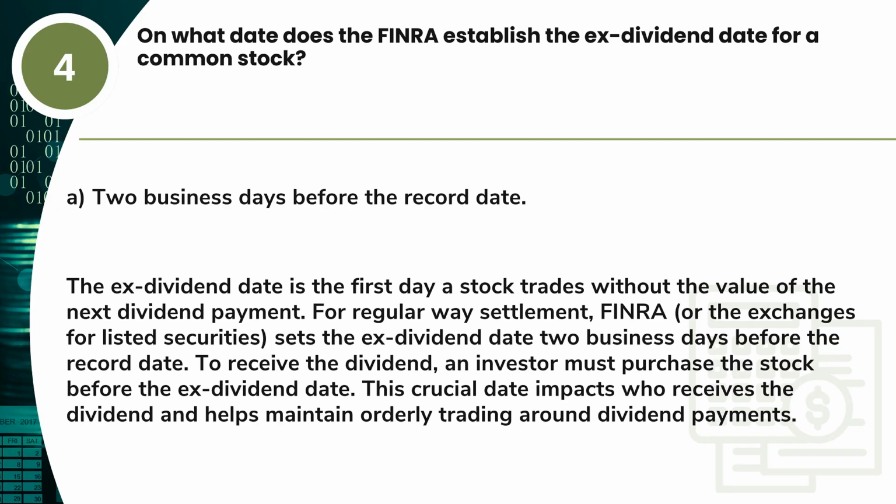Answer. A. 2 business days before the record date. The ex-dividend date is the first day a stock trades without the value of the next dividend payment. For regular way settlement, FINRA, or the exchanges for listed securities, sets the ex-dividend date 2 business days before the record date. To receive the dividend, an investor must purchase the stock before the ex-dividend date. This crucial date impacts who receives the dividend and helps maintain orderly trading around dividend payments.